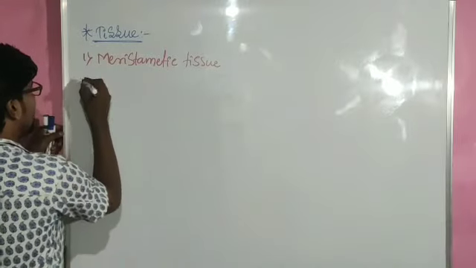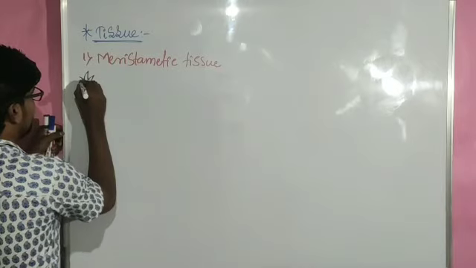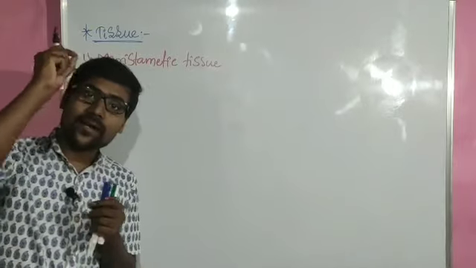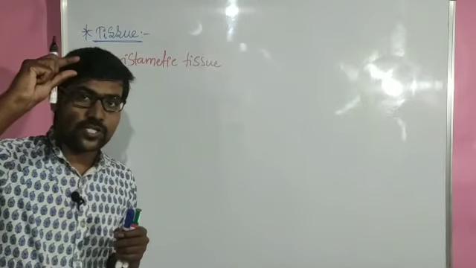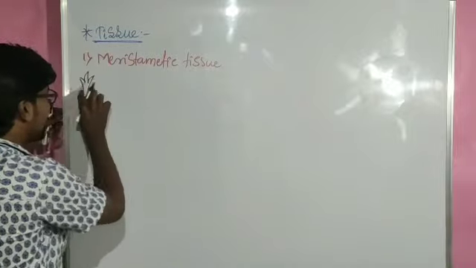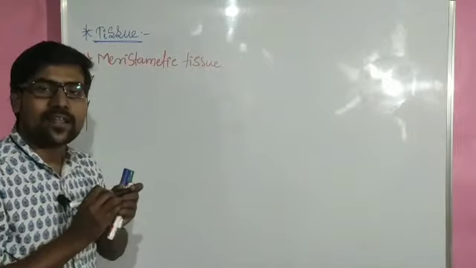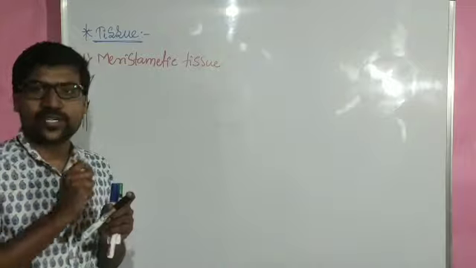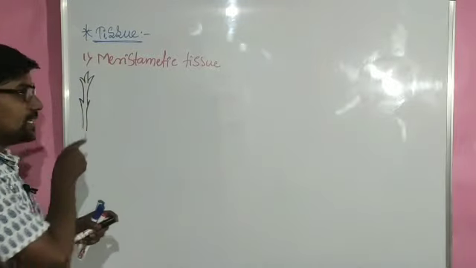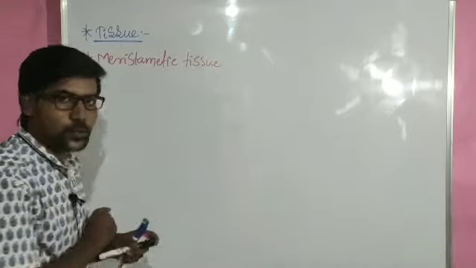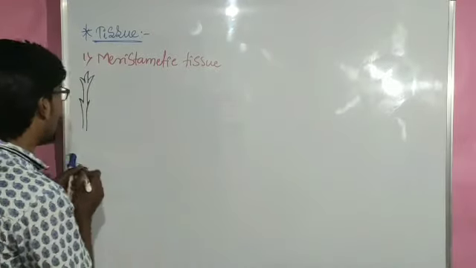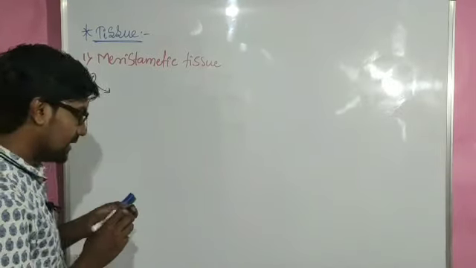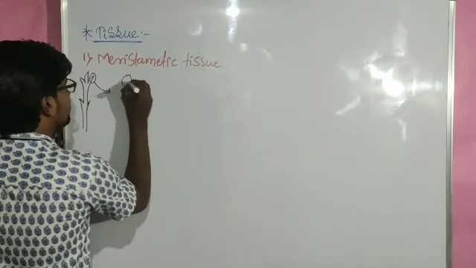Say, for example, let me consider a plant, a plant tip region. If we consider this tip region, usually the color is a light green, not a dark green. In Kannada we call it chiguru. If we consider this portion here, this is the best example for meristematic tissue, right? And if we enlarge a small portion of this structure microscopically, there we can see so many cells.